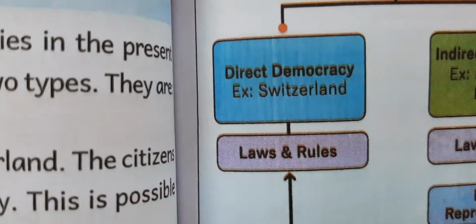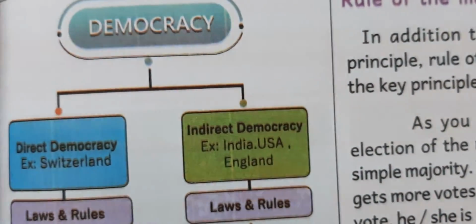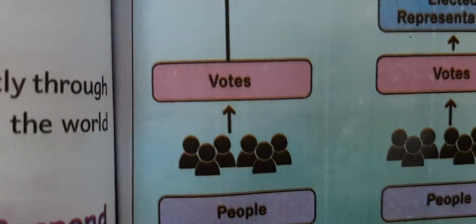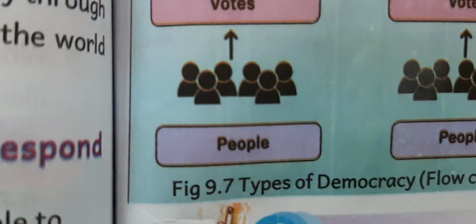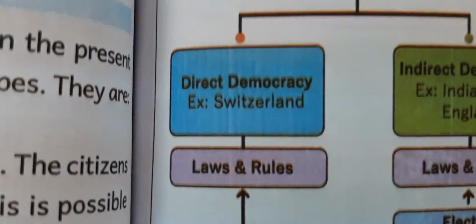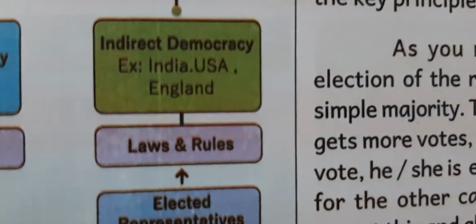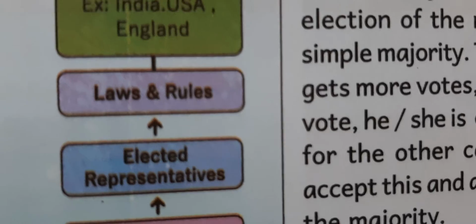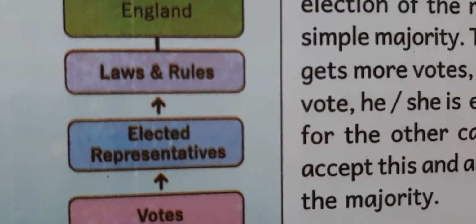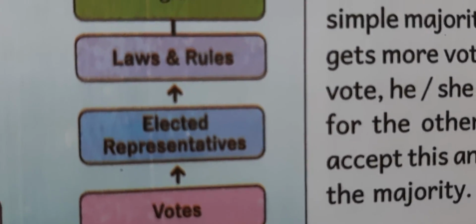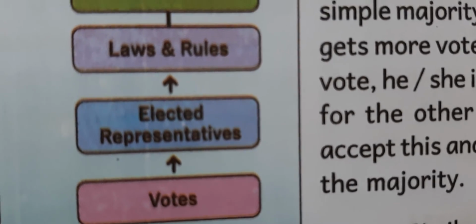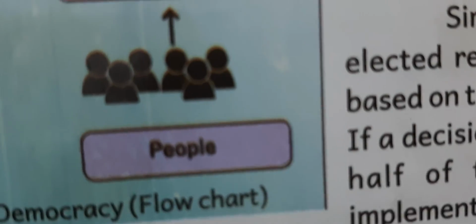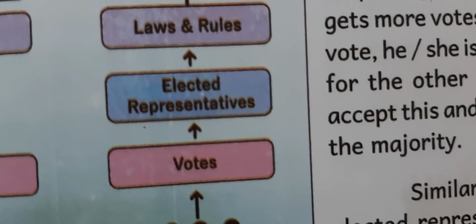Here two types: direct democracy and indirect democracy. Here direct democracy, following example Switzerland. Look, voters, people, so enough. So people, voters, laws and rules. Next, look at this indirect democracy, followed by India, USA, England. Laws, rules. Who will make laws and rules? Elected representatives. These elected representatives come from voters. Look at that. People who crossed 18 years are utilizing votes.